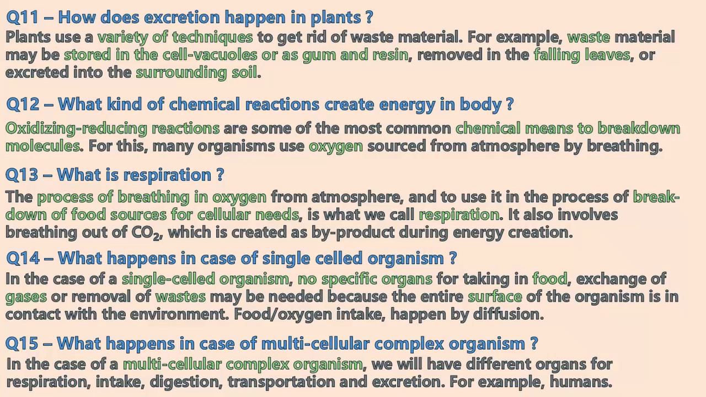What happens in the case of a multicellular complex organism? In a multicellular complex organism, we will have different organs. For example, humans have the nose and the lungs for breathing in. They have the mouth, esophagus, stomach, and small intestine for nutrition intake, digestion, and transportation. They have heart, blood and blood vessels for transportation, and kidneys and anus for excretion. So in a multicellular complex organism, there are different organs which are responsible for various activities of life processes.